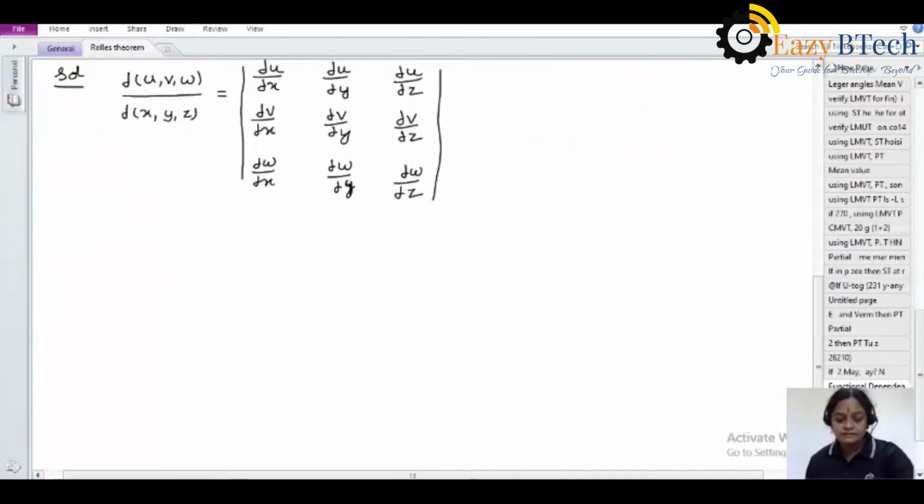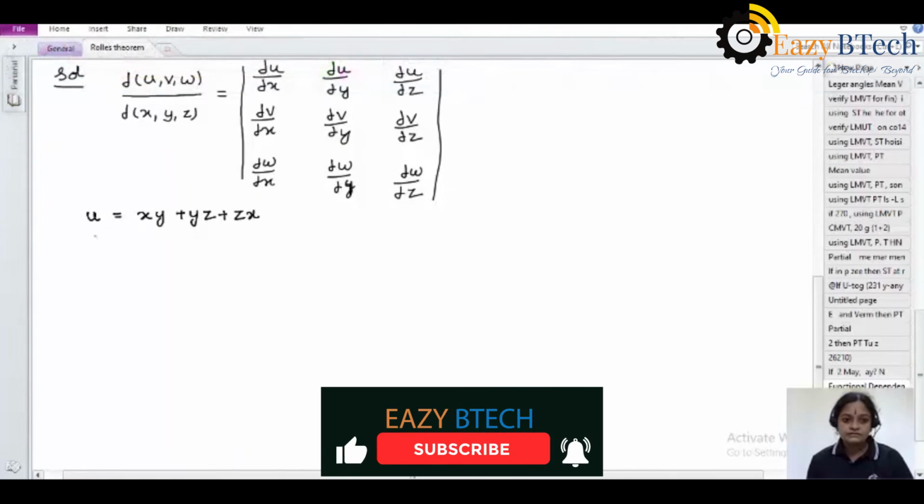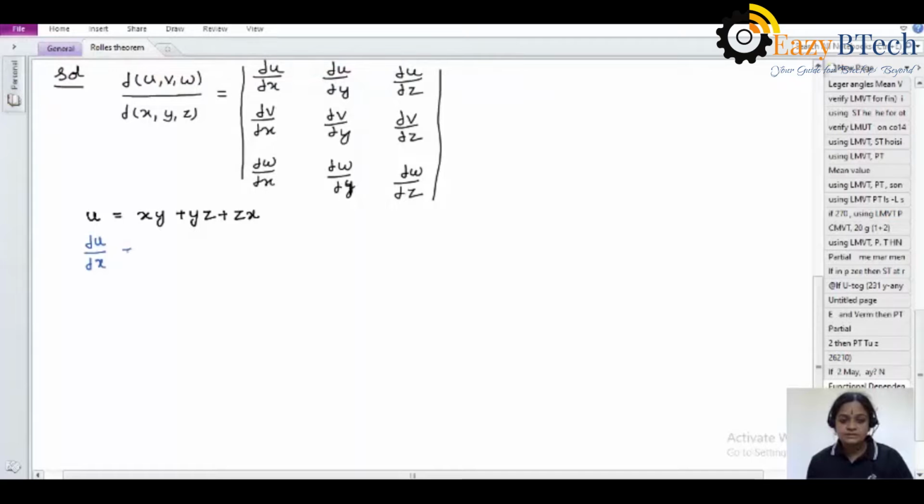So at first writing the u value, students. The value of u is xy plus yz plus zx. Now finding the partial differentiation of u with respect to x, y, z. With respect to x here, students, listen carefully. In the first term xy, y is common and for x it is 1.